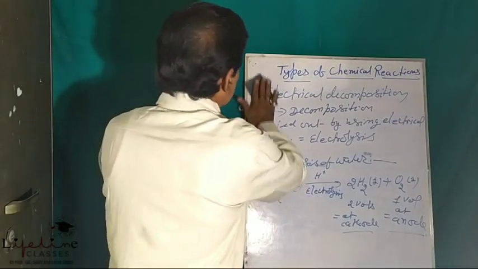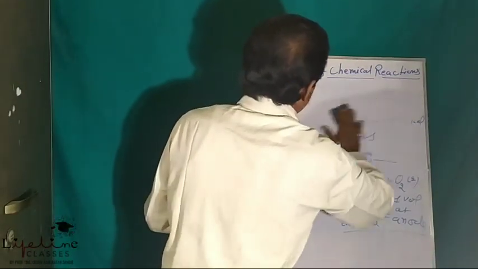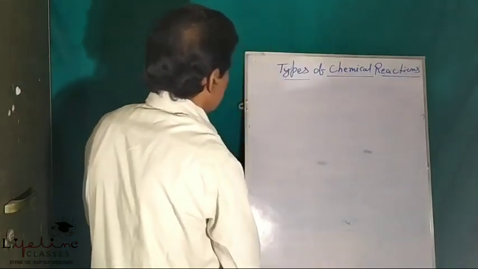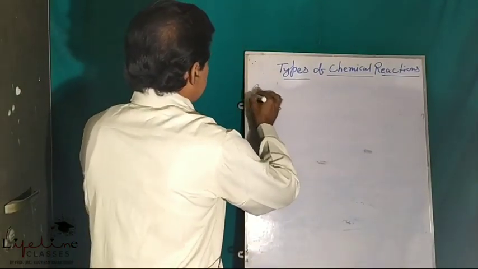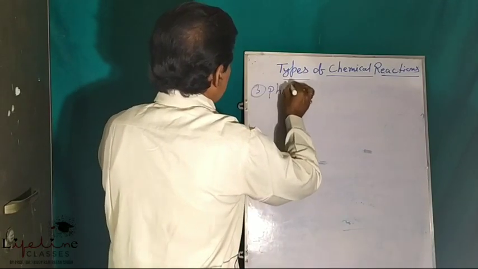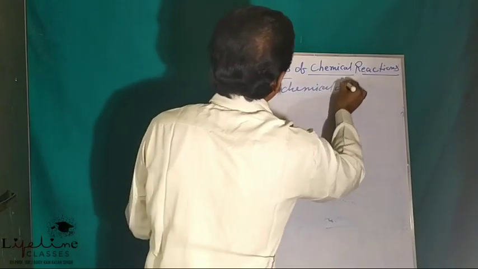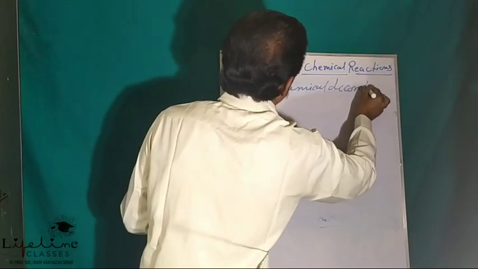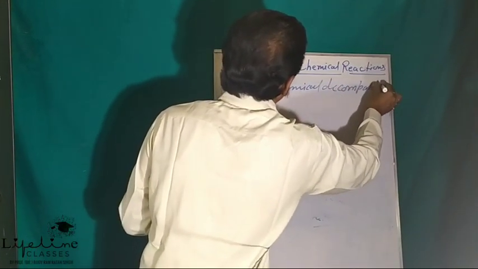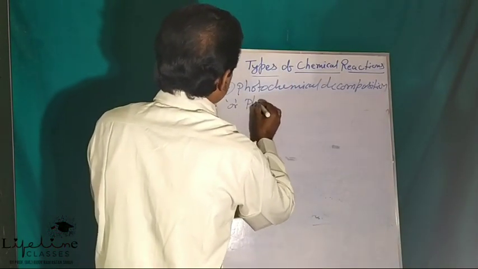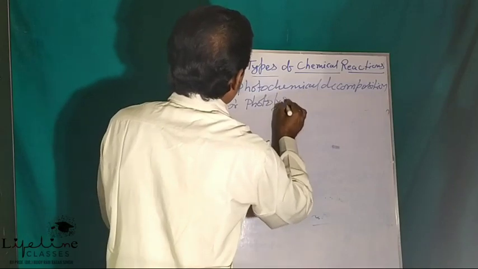Now let us come to the third type of decomposition reactions, that is photochemical decomposition, commonly known as photolysis.